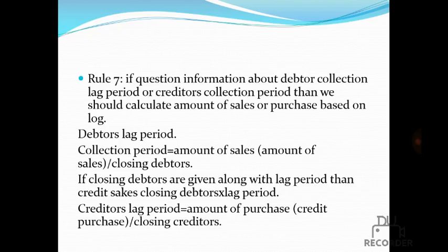Rule 7. If the question gives information about debtors collection period or creditors payment period, then we should calculate the amount of sales or purchase based on it. Debtors collection period is equal to closing debtors by amount of sales. If closing debtors are given along with the collection period, then credit sales is closing debtors into period. Creditors payment period is equal to closing creditors by amount of purchase.